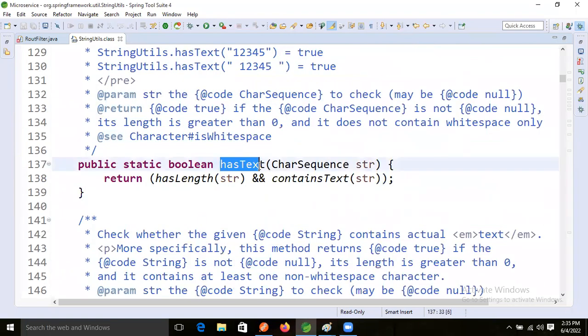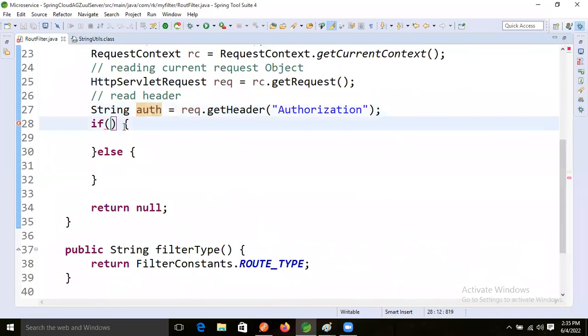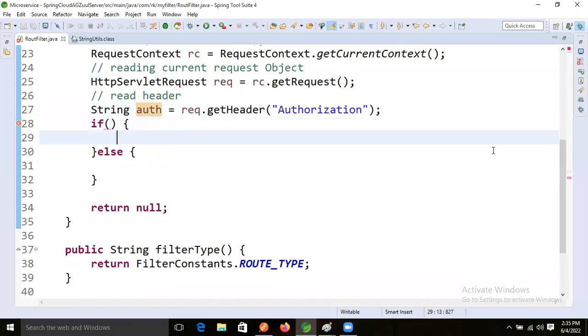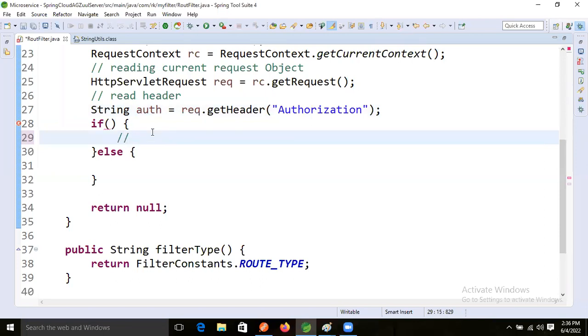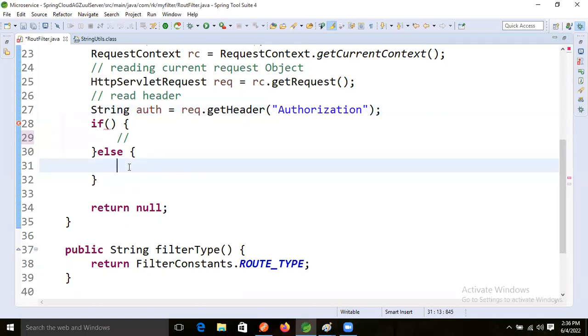After that, hasText. hasText means if the text is there, this method will return true. Then this block we will check, right? In this one, what will we do now? If the key is there in the authorization, then this block will not execute. If the key is not there, then this block will execute, right? Like this we will write the logic.